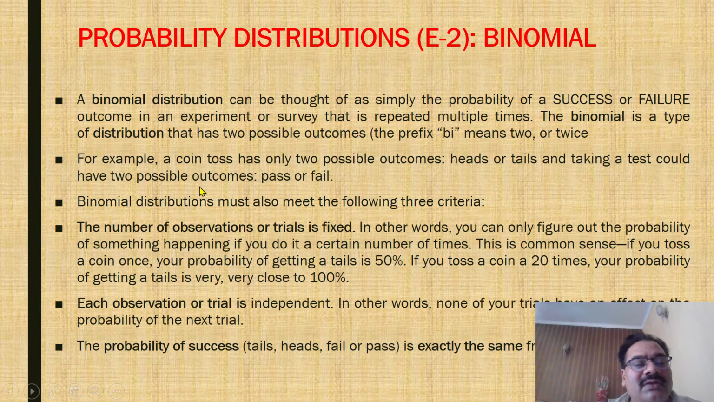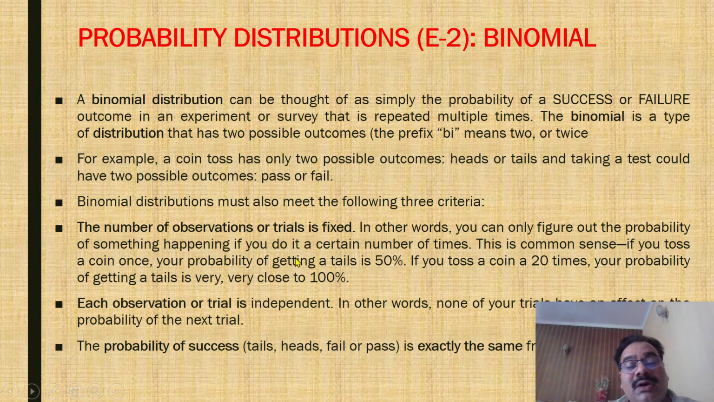For example, a coin toss has only two possible outcomes, heads or tails, and taking a test could have two possible outcomes, pass or fail. If you take a test, you will either pass or fail.